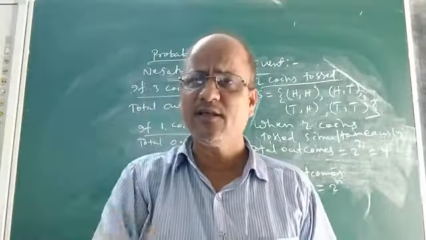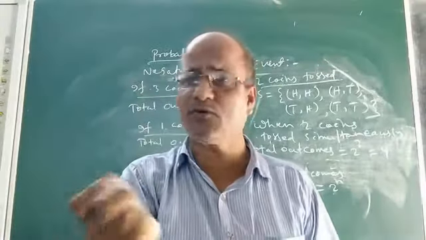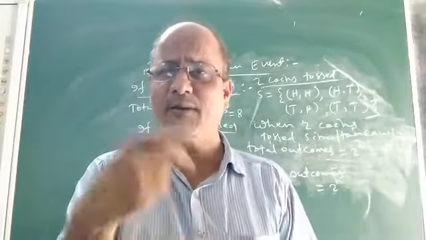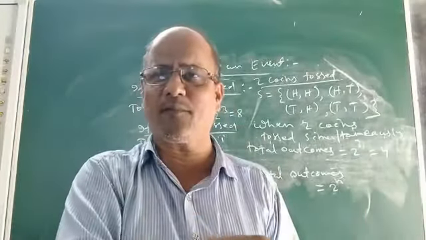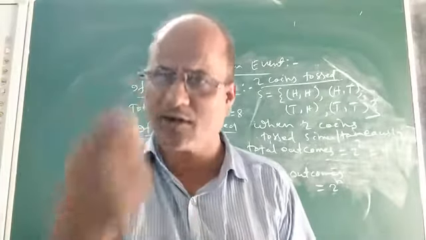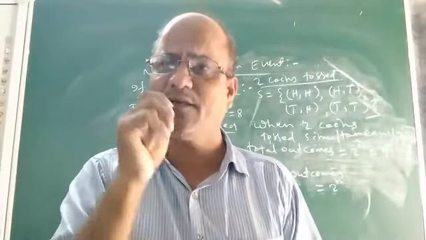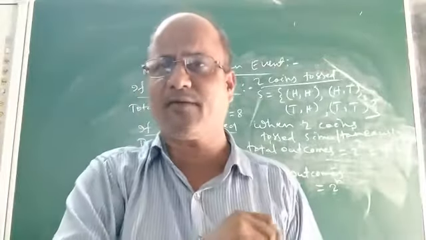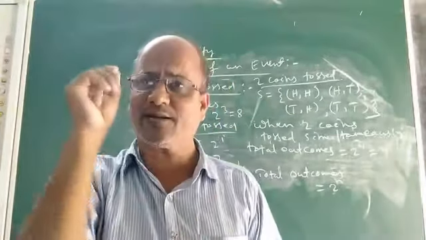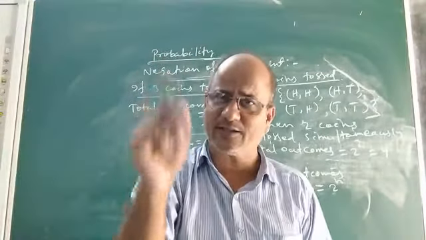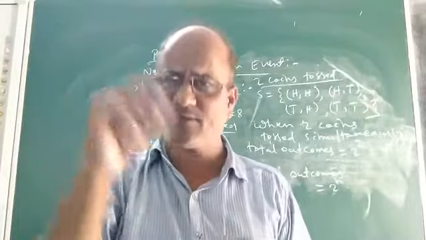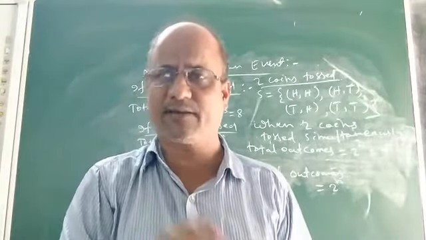Okay, so like this you can easily find the total, because if you do not know how to find the total number of outcomes, then how will you get the favorable outcome? And if you do not get the number of favorable outcomes, then how will you get the probability of an elementary event? You cannot find the probability of an elementary event without finding the number of favorable outcomes and the total number of outcomes. So it is very important that one must understand how to find the total number of elementary events or outcomes in a trial or a random experiment.